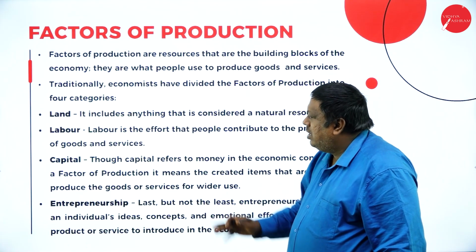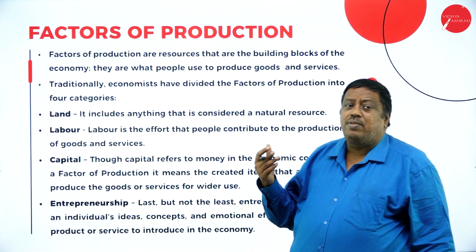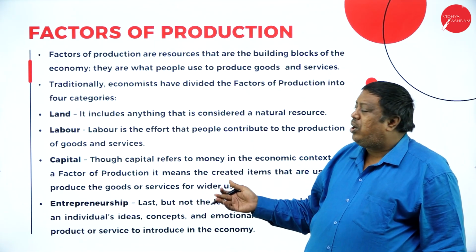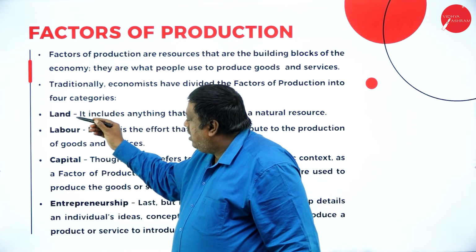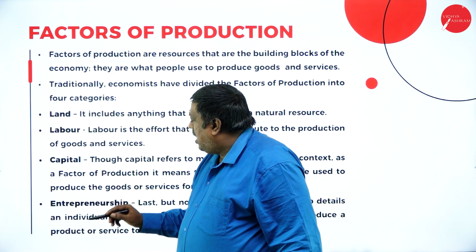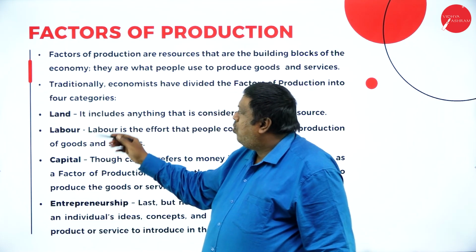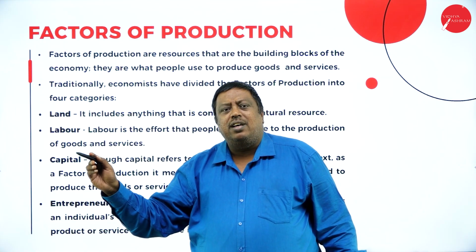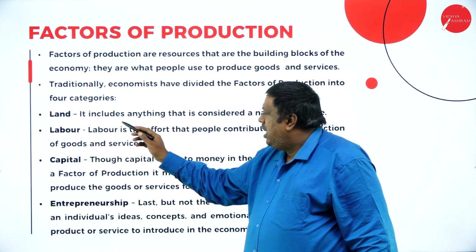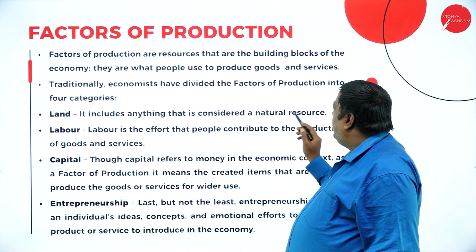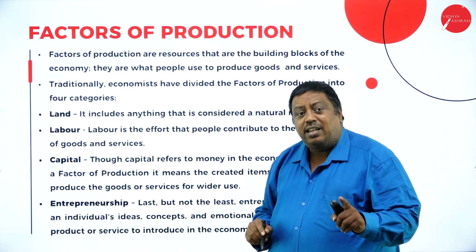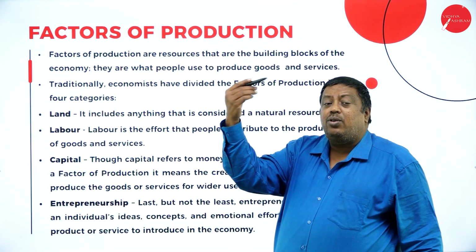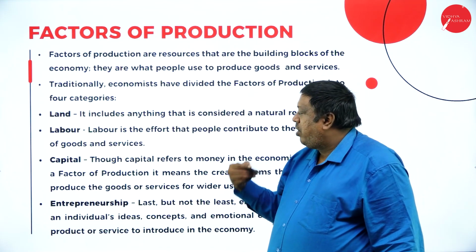Factors of production. Which are the factors of production we have in economics? This is a major concept we should know: land, labor, capital, and entrepreneurship. These are the four concepts in our factors of production. The first one is land. It includes anything that is considered a natural resource, anything from which we get the benefit of natural resources.